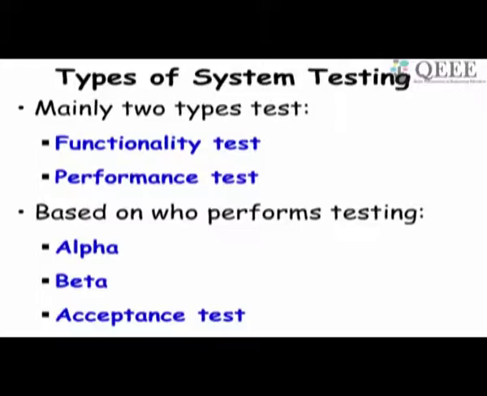And then system testing has three types: alpha, beta and acceptance test, depending on who does the system testing. If the developers do the system testing, it's called alpha testing. When a set of friendly customers do the testing, this is beta testing. And finally, when the customer who is going to buy it checks whether the system is working correctly, that is acceptance testing, when the customer himself tests it.